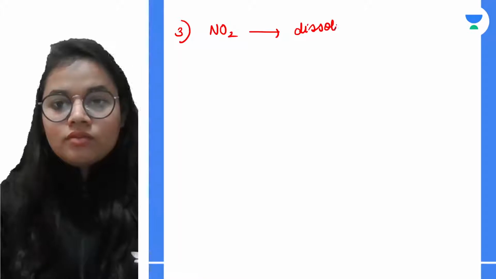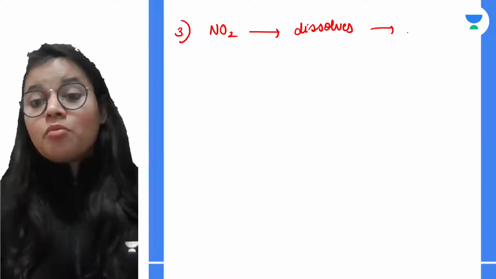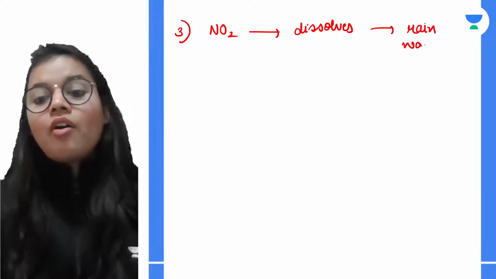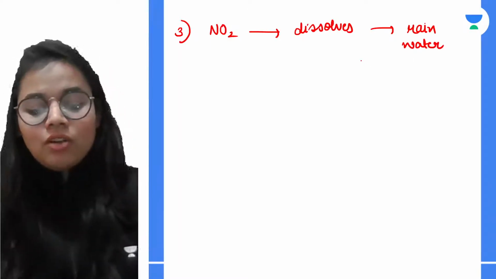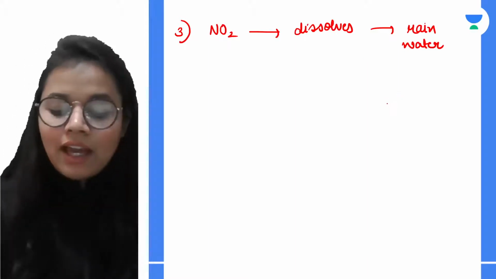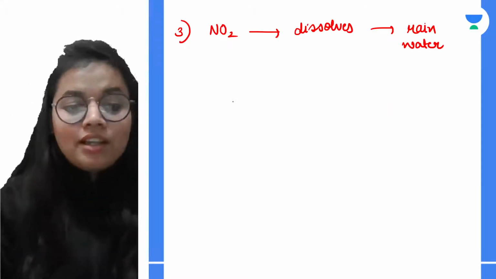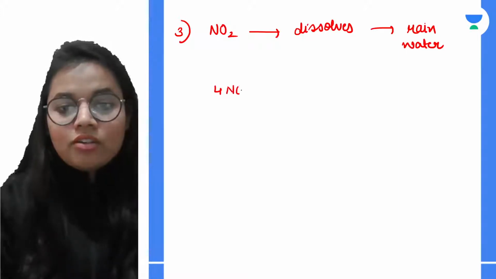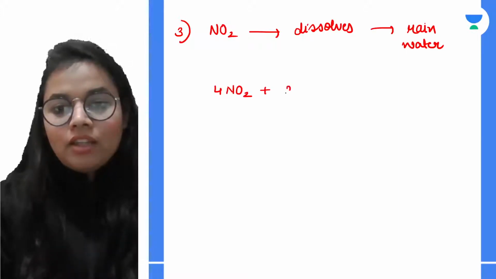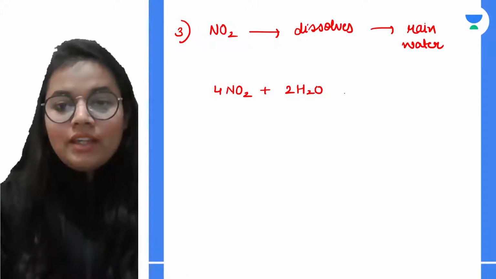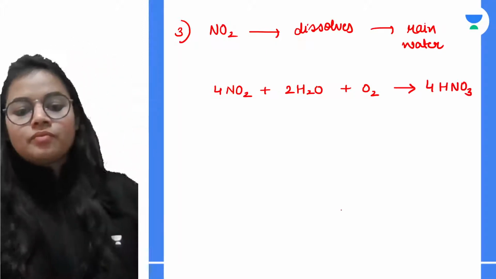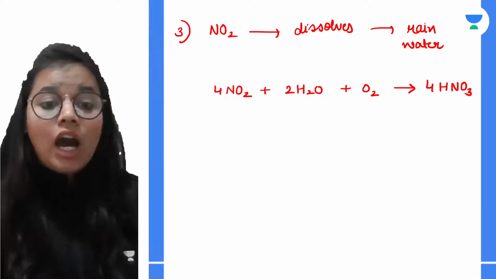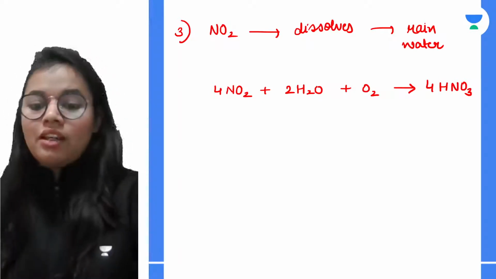It dissolves in the atmospheric moisture or rainwater or any other form of precipitation that comes to the earth, and it forms nitric acid in the free state. So this nitrogen dioxide combines with water in the presence of oxygen, and it leads to the formation of nitric acid.